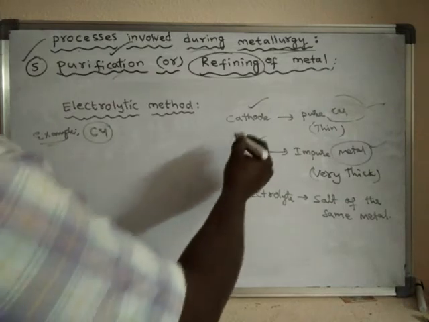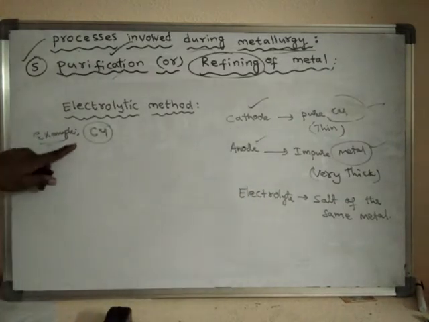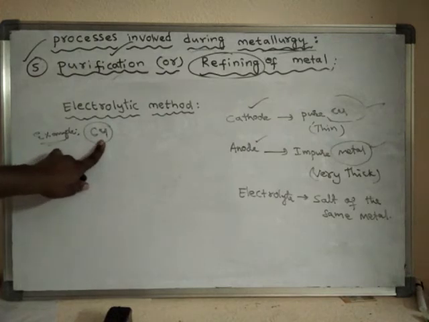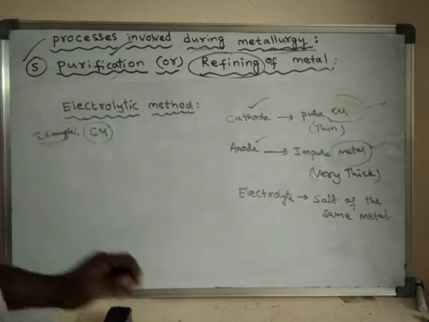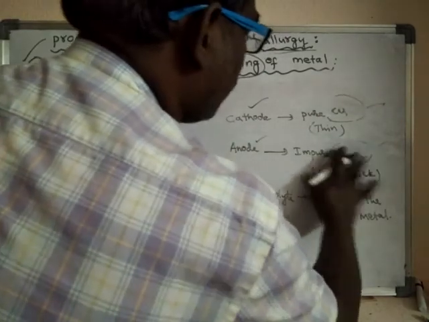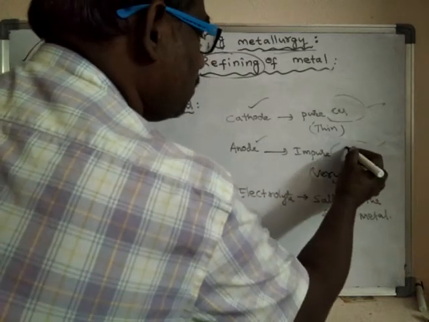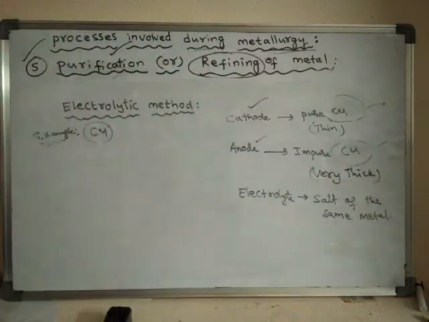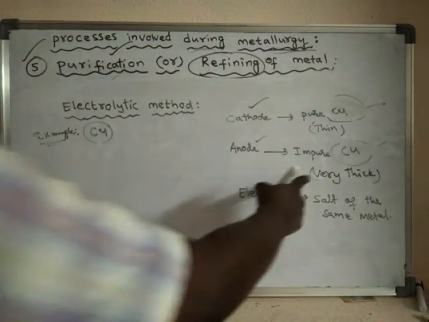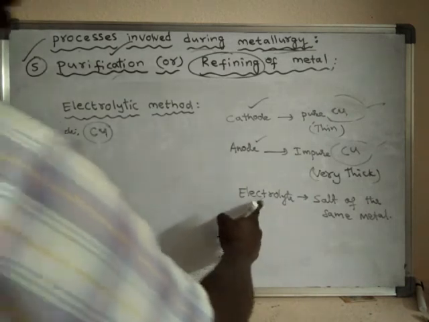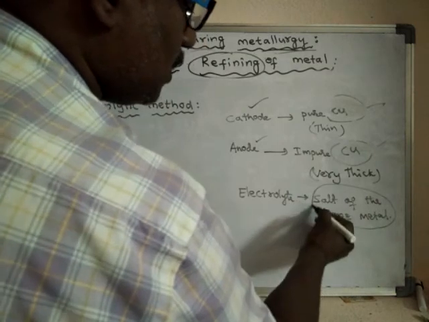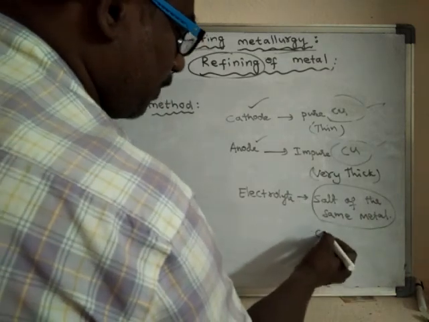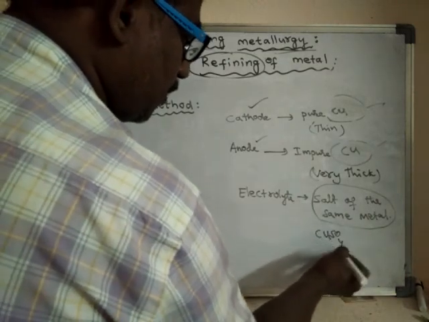And the anode is made up of impure copper, and it should be very thick. The electrolyte should contain a salt of the same metal, for example, copper sulfate, which is a salt of copper.